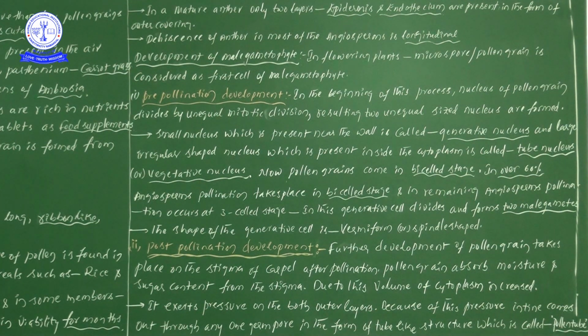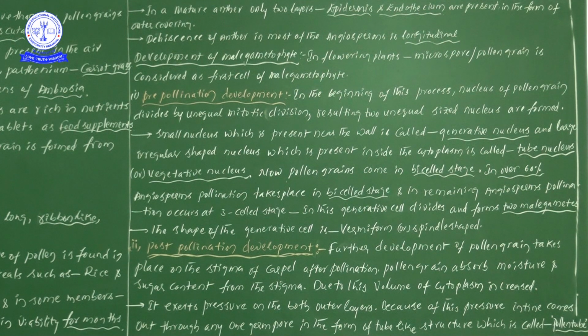When that cytoplasm absorbs the moisture and the sugar content, automatically the volume of the cytoplasm is increased. Automatically some kind of pressure is created towards both walls, known as exine as well as intine. Because of this pressure, the intine comes out.